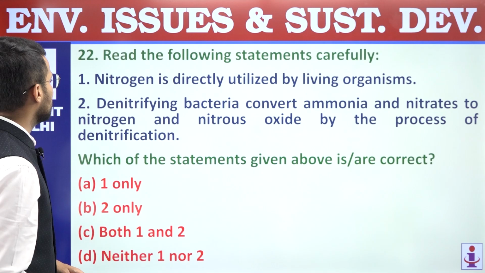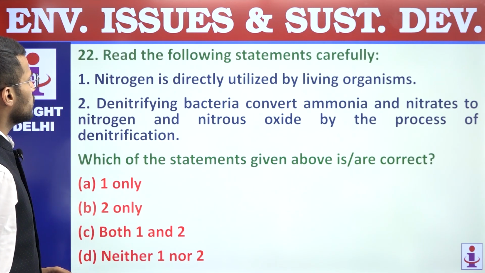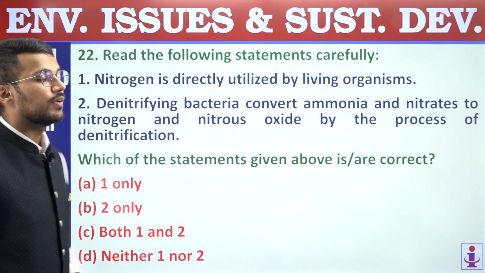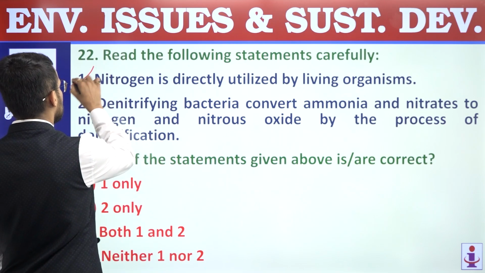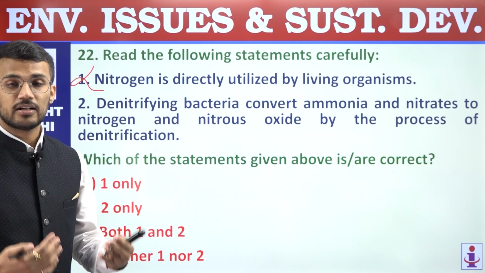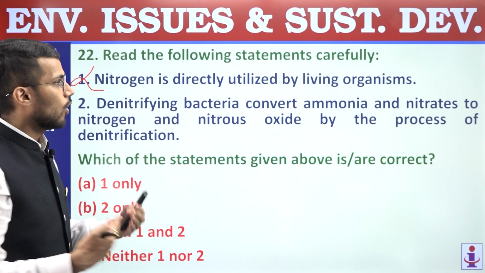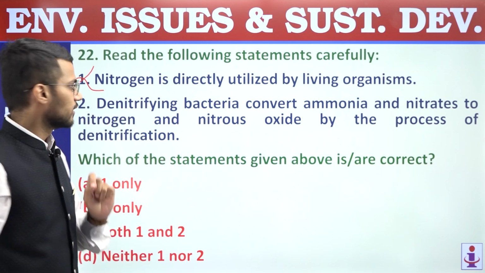Next, 22. Read the following statements carefully. First, nitrogen is directly utilized by living organisms. This is an incorrect statement because nitrogen needs to be converted into ammonia and nitrates or nitrites for utilization by living organisms, and that's why the first statement is incorrect.